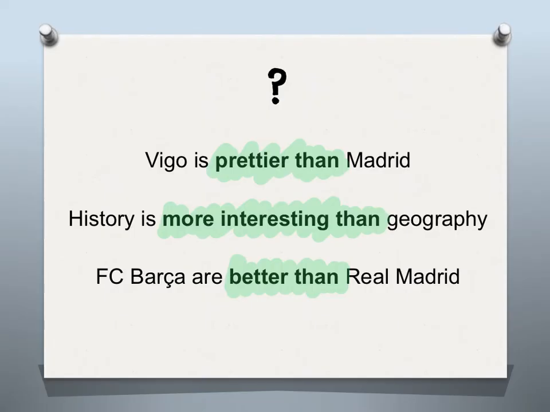Here are some more examples of comparatives. What's your opinion? Do you agree? Vigo is prettier than Madrid. History is more interesting than geography. Barca are better than Real Madrid.